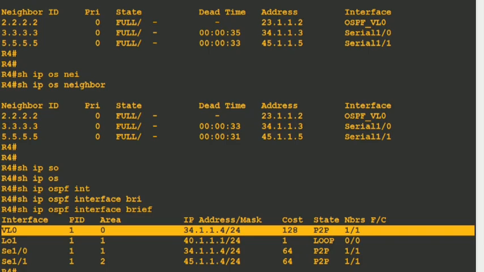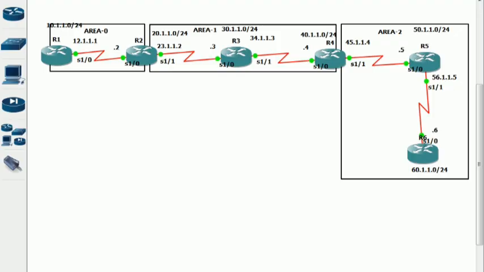So now R2 and R4 have formed neighborship in area 0. Because R2 already had the complete database of area 0, R2 is going to hand over that entire database of area 0 to R4. R4 has also started to participate in area 0, so R4 will also generate its own router LSA for area 0 and give it to R2.